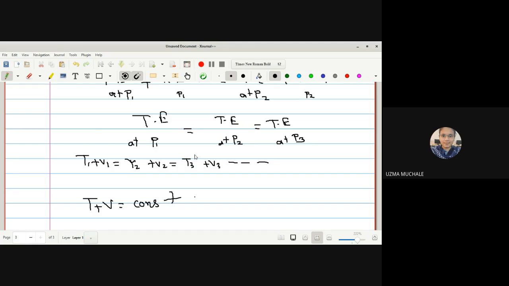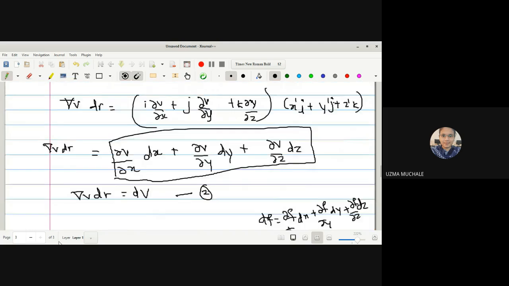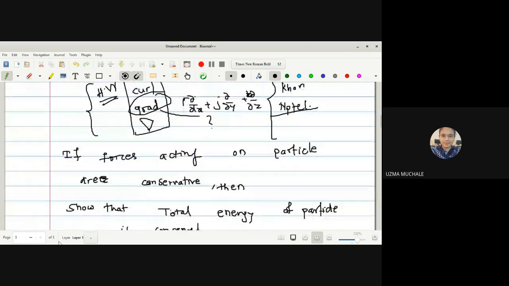Energy cannot be created or destroyed, and it can be converted from one form to another form. So here also we have done the same thing. So total energy at positions P1, P2, P3 are all the same, so hence we can say that the total energy T plus V is always a constant. But in which case? Only in the case where forces are conservative. Okay.